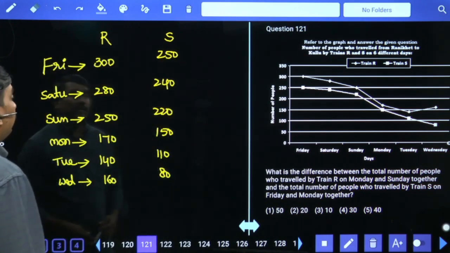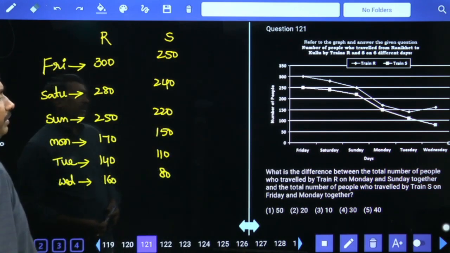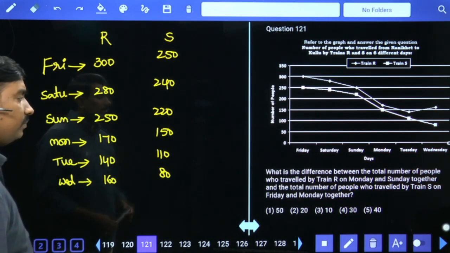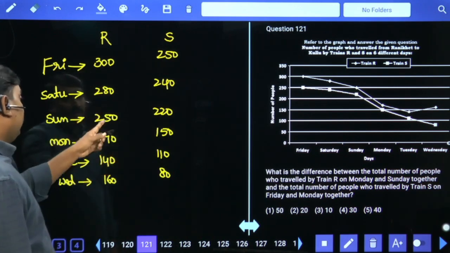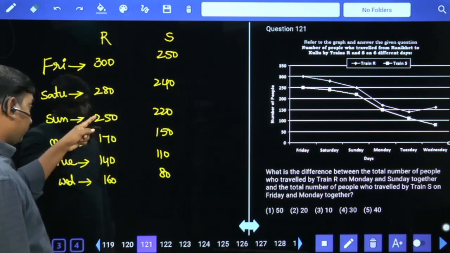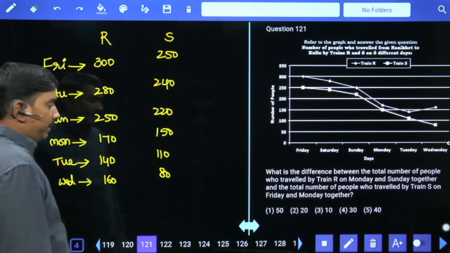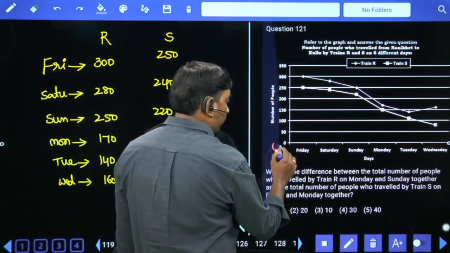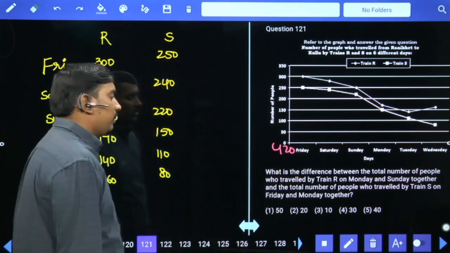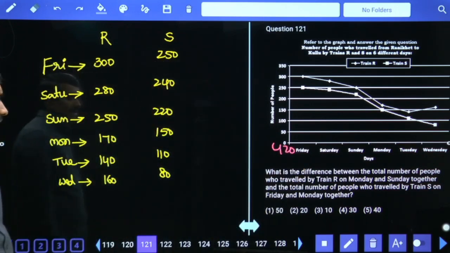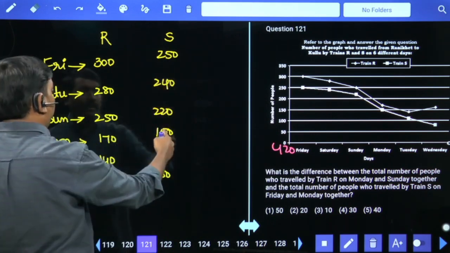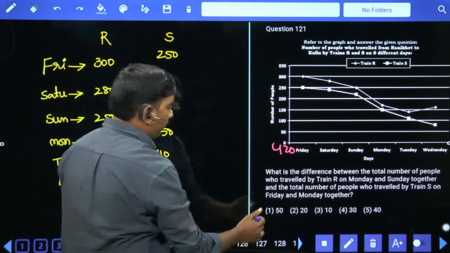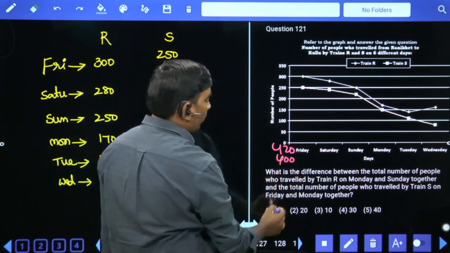First one. What is the difference between total number of people who traveled by train R on Monday and Sunday? Train R, Monday 170, Sunday 250. 250 plus 170, 420. And the total number of people who traveled by train S on Friday and Monday. Train S on Friday, Monday, 250, 150, 400. Difference is 20.